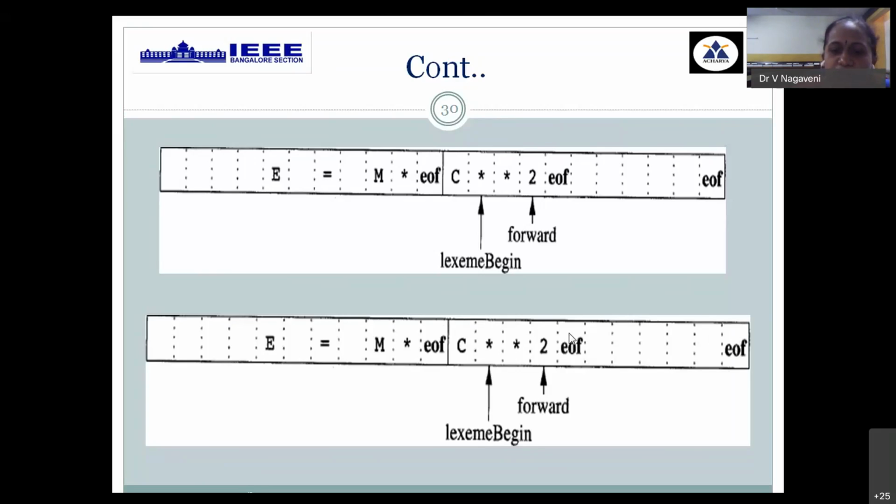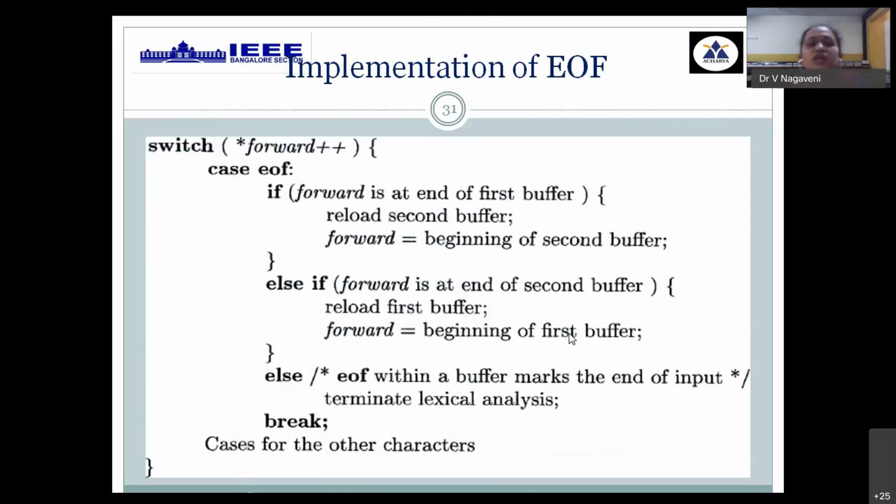Now, when you are implementing, this is the first task to be done: write a switch case to indicate where your forward pointer is moving. That is done with the help of C++ code. If the forward pointer is at the end of the first buffer, it means I need to jump my forward pointer to the beginning of the second buffer, reload the contents of the second buffer, and start inputting the remaining contents. Else, if your forward pointer is at the end of the second buffer, what does it mean? I need to jump to the leftmost position, the beginning position of the first buffer.